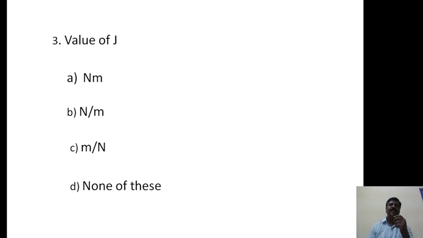The A option is the right option. The value of J is nothing but Newton meter.